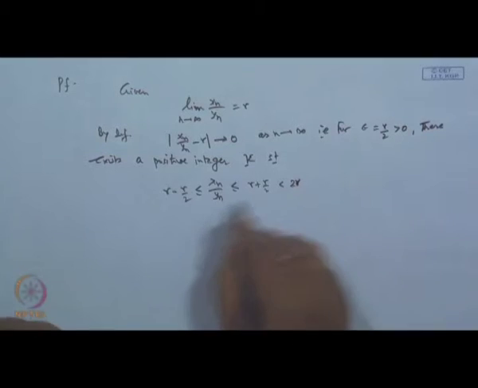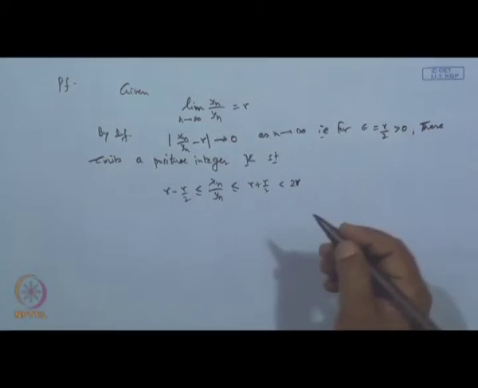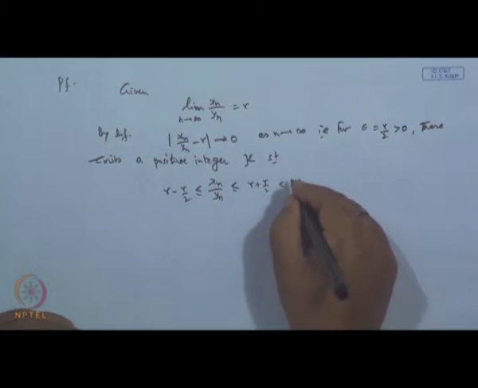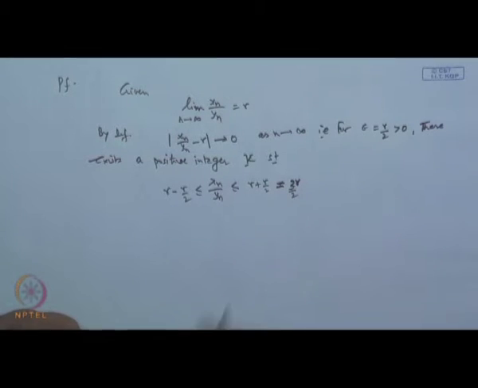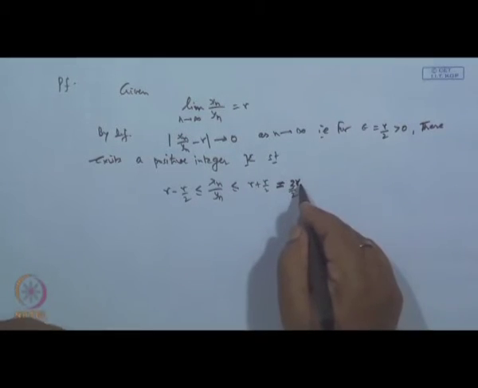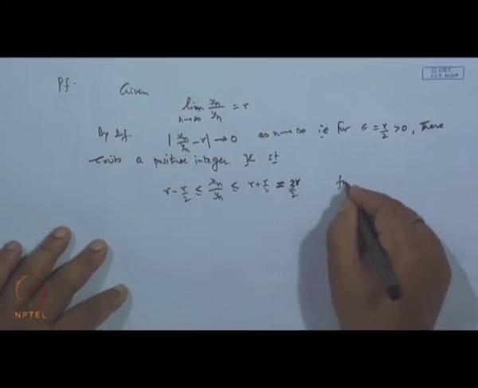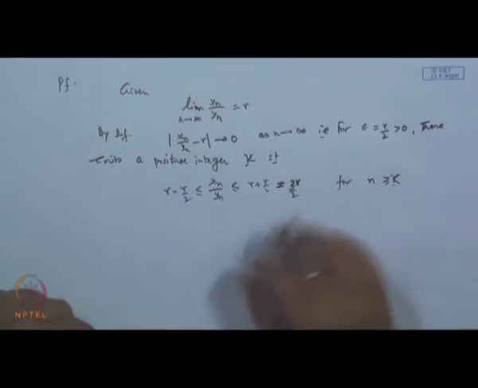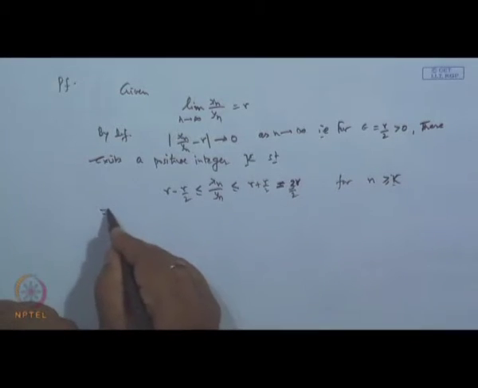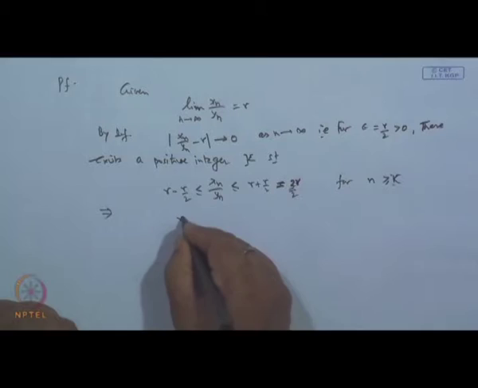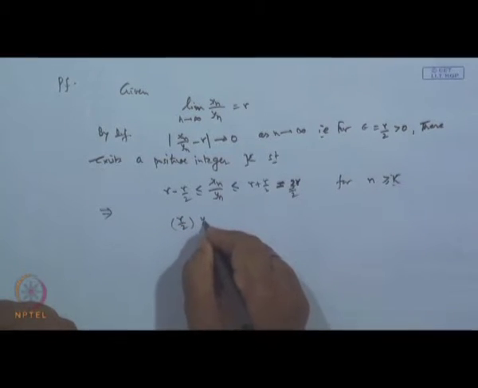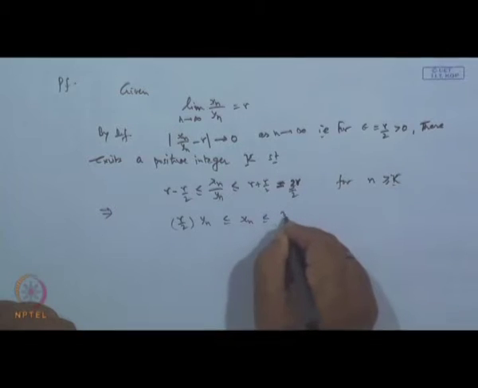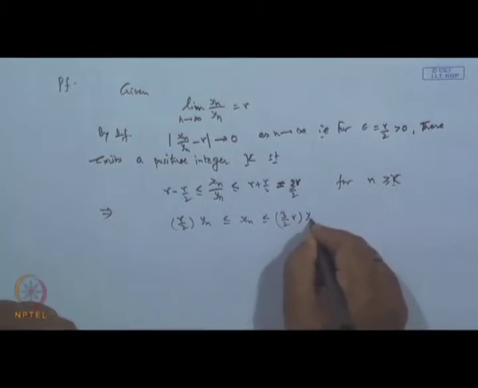This hardly matters. Even 3 by 2 will work. Okay. So, we get 3 by 2 r into y n. Now, this is true for all n greater than or equal to k, is it not? So, from here can we say that r by 2 into y n is less than or equal to x n, which is less than or equal to 3 by 2 r into y n.